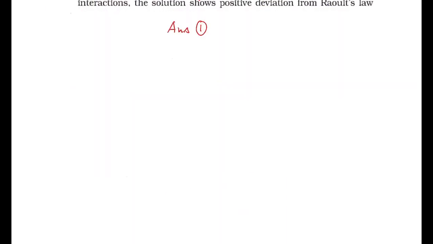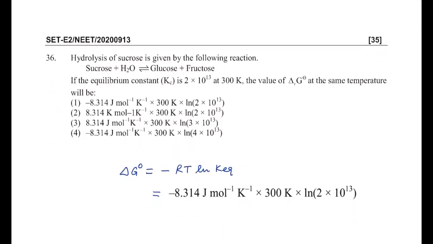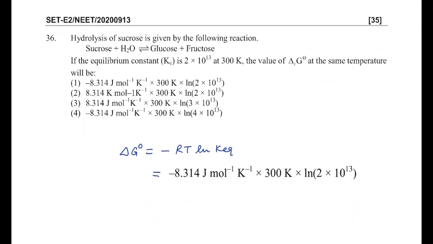Then question number 36: hydrolysis of sucrose is given by the following reaction. If the equilibrium constant Kc is given, then the value of delta G naught at the same temperature is. We know the formula, delta G naught is equal to minus RT ln K equilibrium. Just substitute the value. We need the value of R in SI unit, 8.31 joules per mole Kelvin. Temperature is given 300 Kelvin and Kc is given 2 into 10 to the power 13. If you compare with the options, here it will be answer 1. So for this question, your answer is 1. Delta G naught equals minus RT ln K equilibrium. Just substitute the value, you will get the answer.